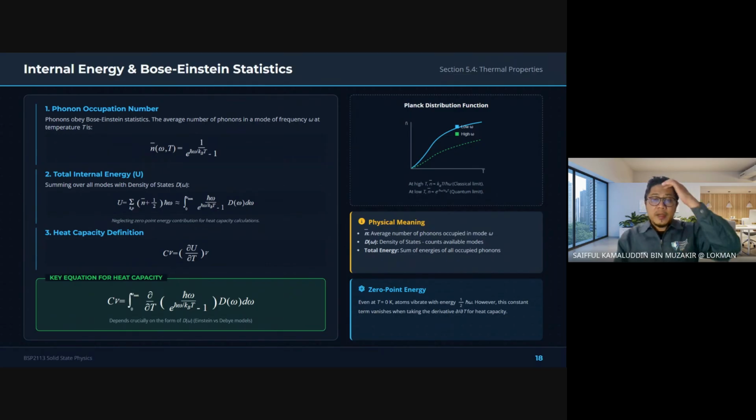So the detailed expression on the slide is really just a mathematical way of saying, detailed expression dekat dia punya all those equation. Please do not memorize the derived formula. No. Do not memorize this formula. We are just showing that the thermal energy stored in solid depends how many vibrational modes are excited and how strongly they are occupied.